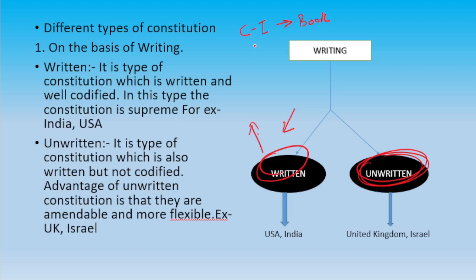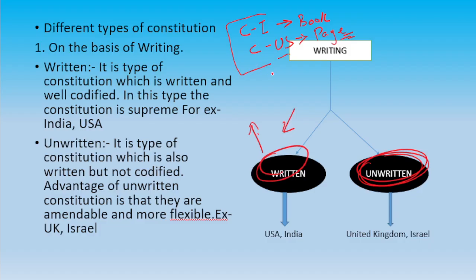And if the library is big enough, you can also find the Constitution of the US. So we can find the Constitution of India and the US.